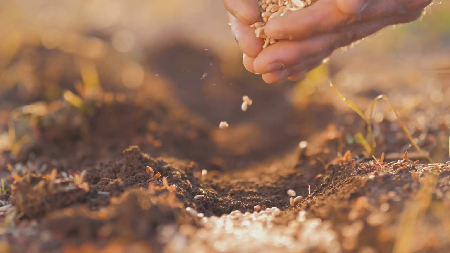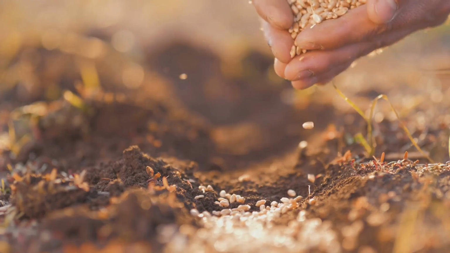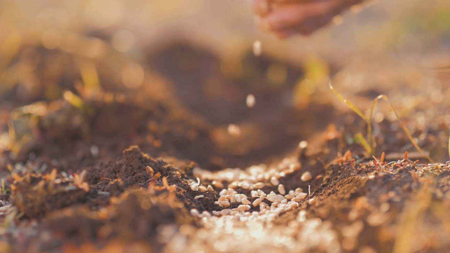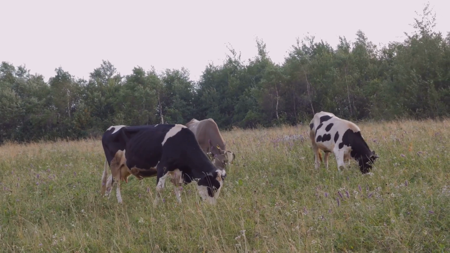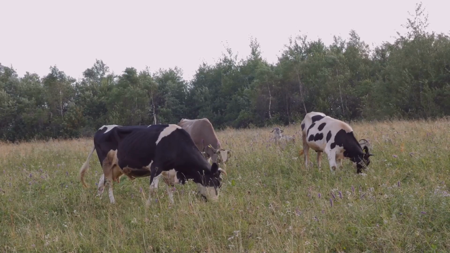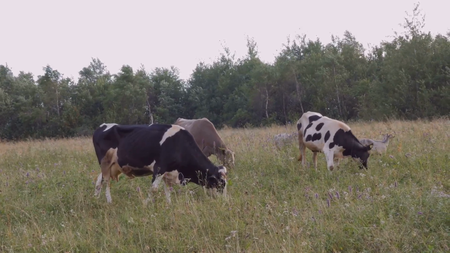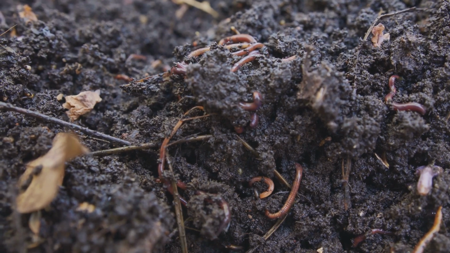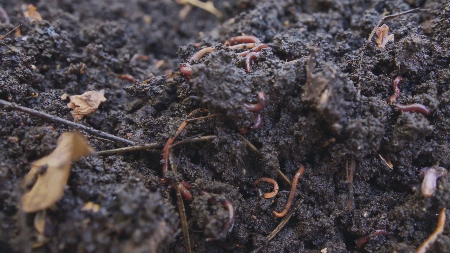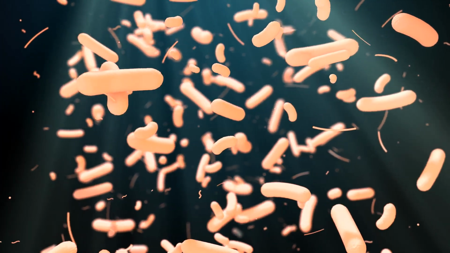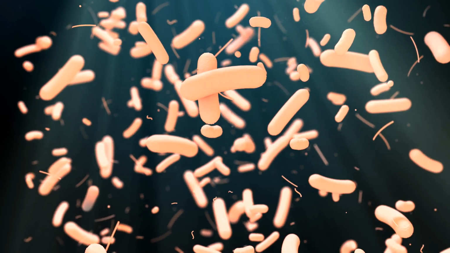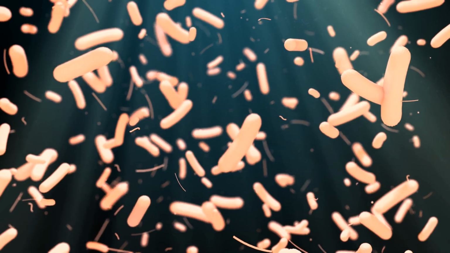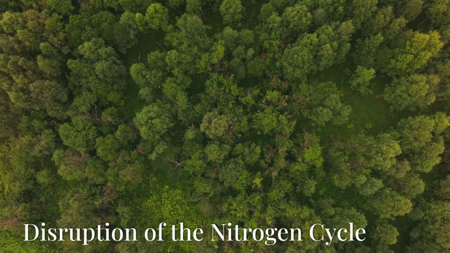The cycle begins with nitrogen fixation, where certain bacteria convert atmospheric nitrogen into ammonia, a form plants can absorb. Plants use this nitrogen to build proteins, which then pass through the food chain as animals consume plants and other animals. Decomposers recycle nitrogen from dead organisms, breaking it down into ammonia, which can re-enter the cycle. Another key process is denitrification, where specialized bacteria convert nitrogen compounds back into nitrogen gas, returning it to the atmosphere and completing the cycle.